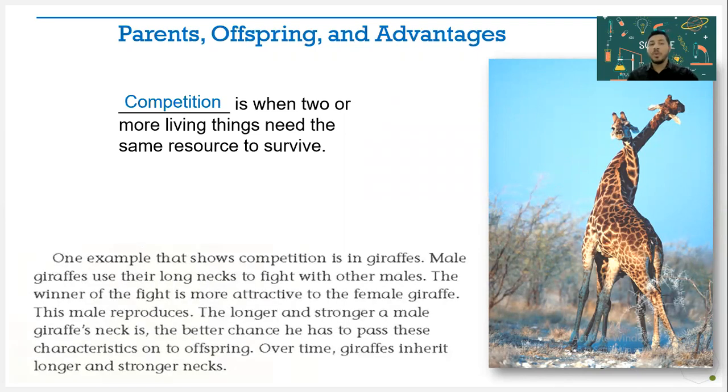Competition is when two or more living things need the same resources to survive. For example, if there are two tigers in the forest and only one rabbit, which one will go to catch it? There will be a competition. They both need to eat the rabbit, or a deer, for example, to survive. So they can share it, but they don't want to share it. So what's going to happen? A competition, a fight between two tigers to eat the deer, to eat it all for itself. So that's called a competition, when two or more living things need the same resources to survive.